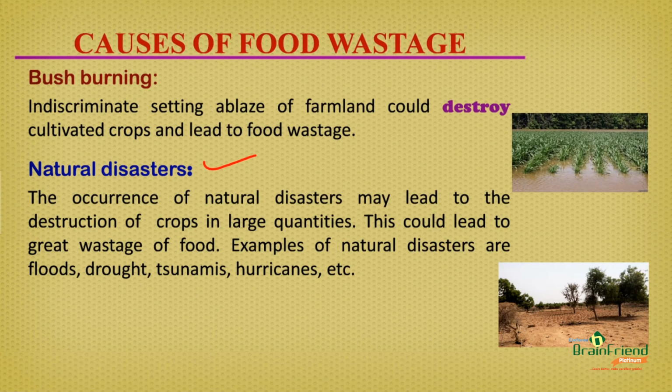Some examples of these natural disasters include floods. This is a typical image of a farmland submerged in water as a result of flood. Drought: this is a typical image showing a farmland that has experienced drought, which is insufficient rainfall. Tsunamis, hurricanes, etc.